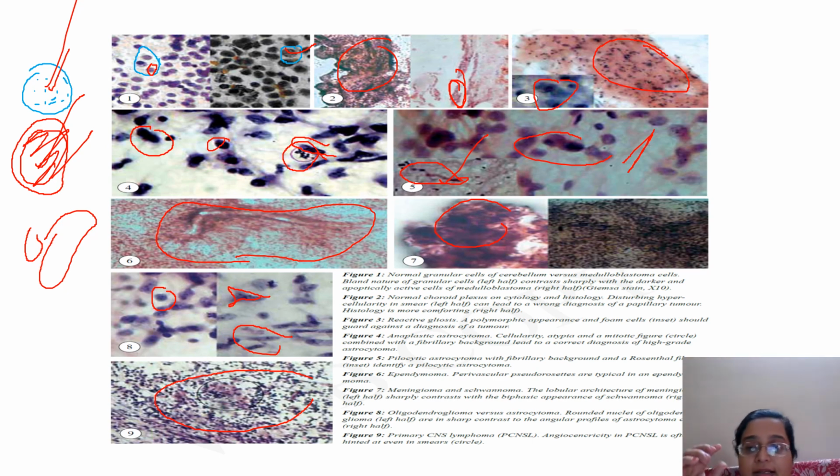So you can remember it as: look at the nuclear hyperchromasia, look at pleomorphism, look for rosetting, and look for any benign component in the tumor to call it gliosis. That is how you can give them a direction, and then just advise histopathology on the crush smear and move ahead with that.